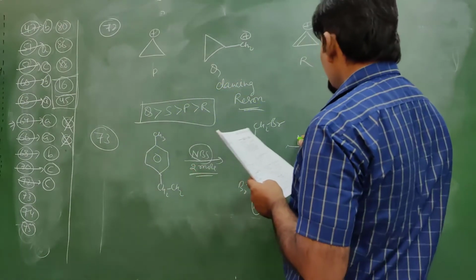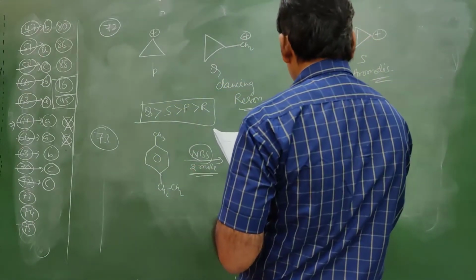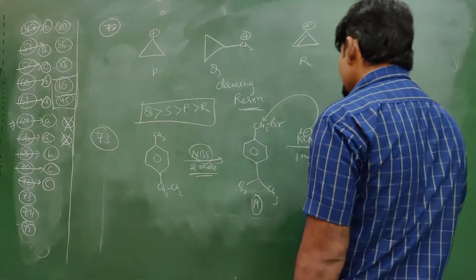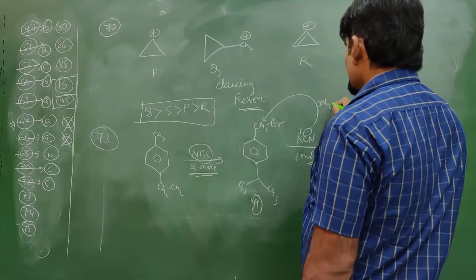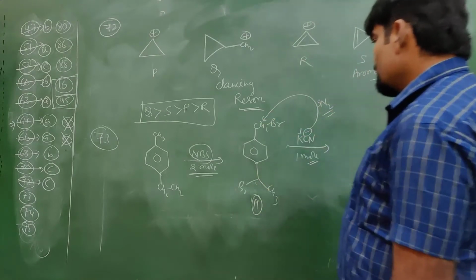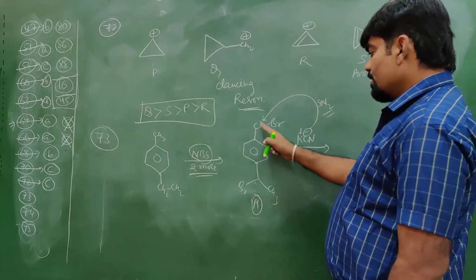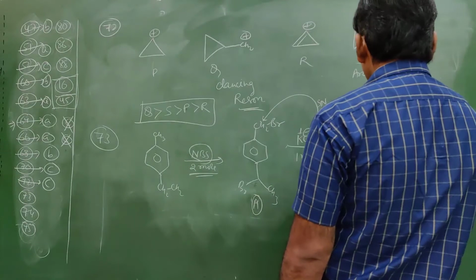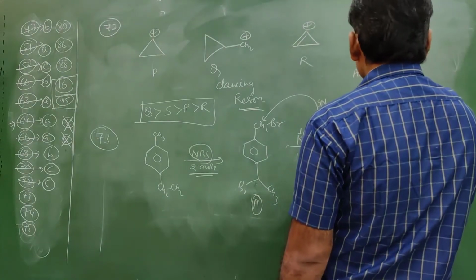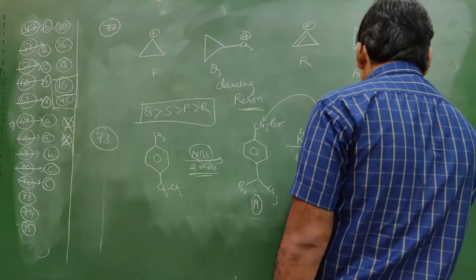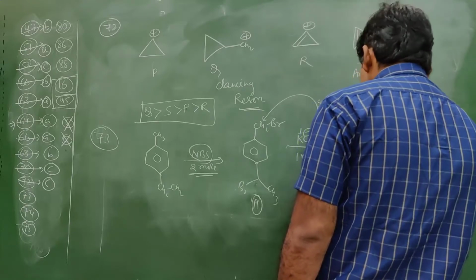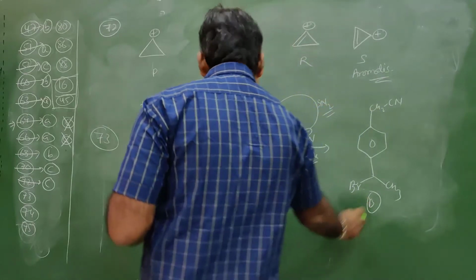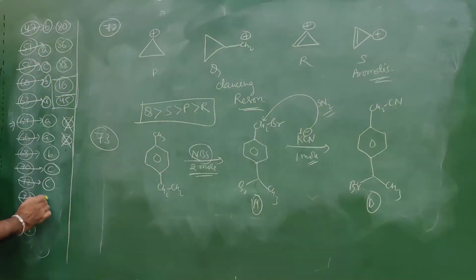We'll do KCN, 1 mole. So K plus, CN minus, nucleophilic attack is more possible because this is the SN2 mechanism. So less crowded and more crowded. Over here more reactive, less reactive. So with 1 mole, this is being substituted, Br to CN. Over here, this Br remains as CH2Br. This is B. So what is the answer given? B is the correct answer.